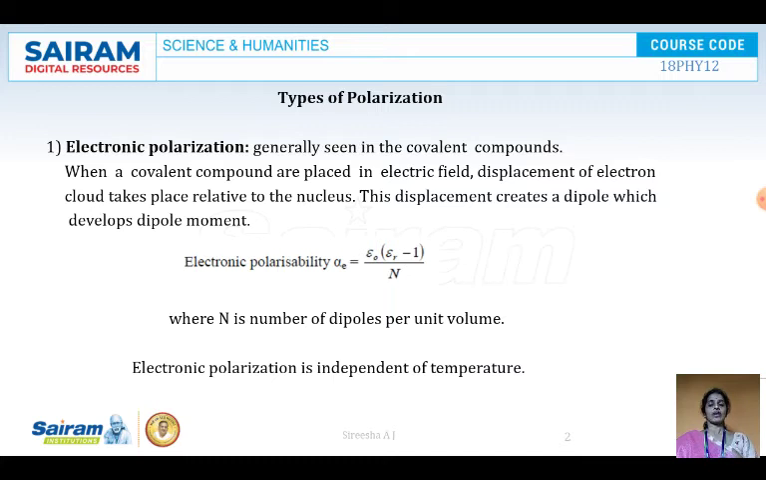And electronic polarizability is given by the expression alpha E is equal to epsilon naught into epsilon r minus 1 by N, where N is the number of dipoles per unit volume. Electronic polarization is independent of temperature. So here electronic polarization occurs only in the covalent compounds, and when such compounds are placed in an electric field, a dipole moment is created, giving rise to electronic polarization.